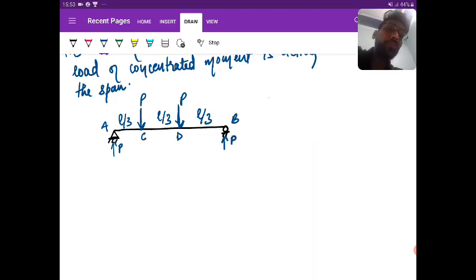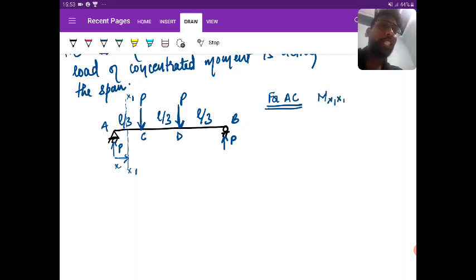Now, I'm moving left to right. For the portion AC, suppose someone asks me to write the bending equation at the section H1. H is just a variable, nothing more than that.